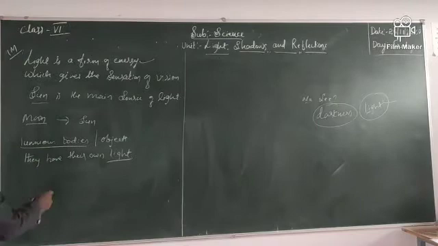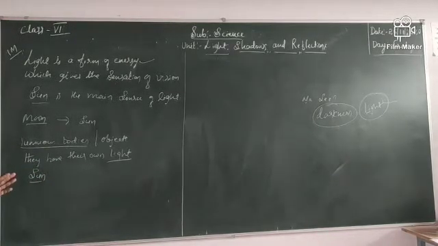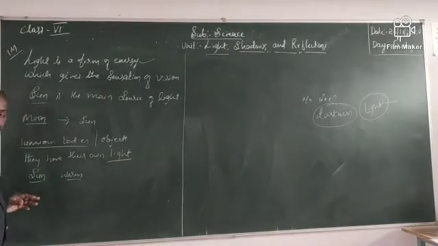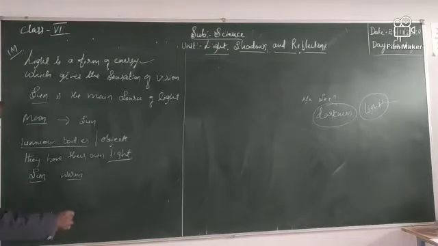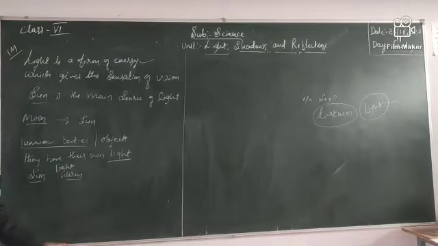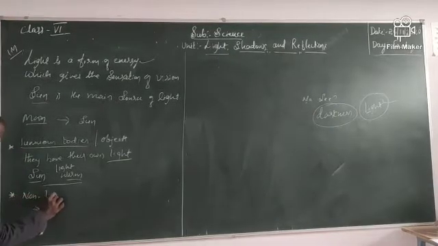For example, the sun. And also there is a shiny worm, the light worm, called vinchudu. Light worms have their own light. These are luminous bodies. After that, non-luminous bodies. What are non-luminous bodies?